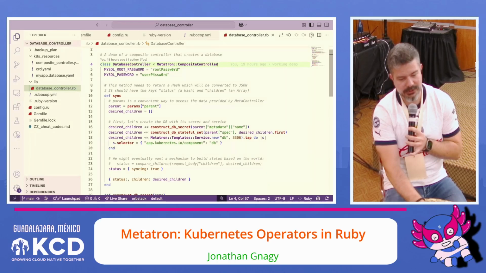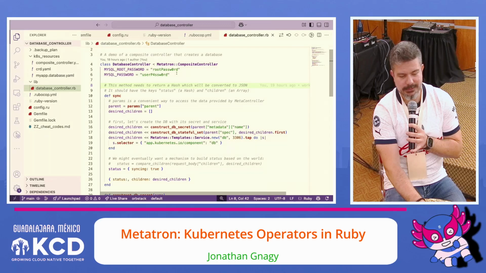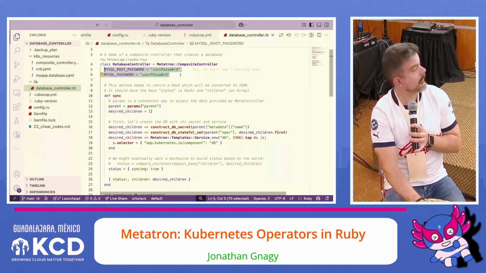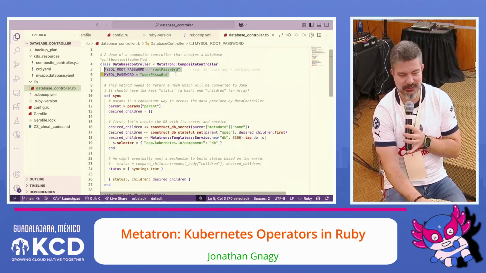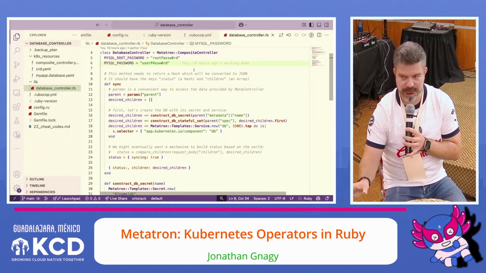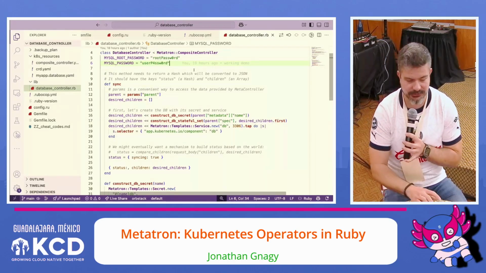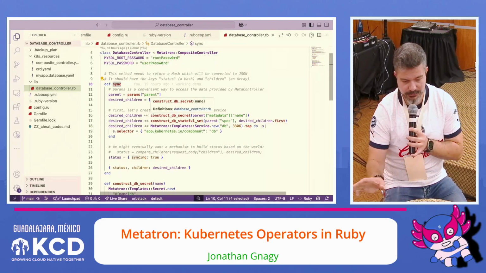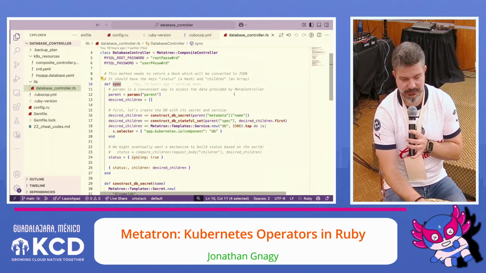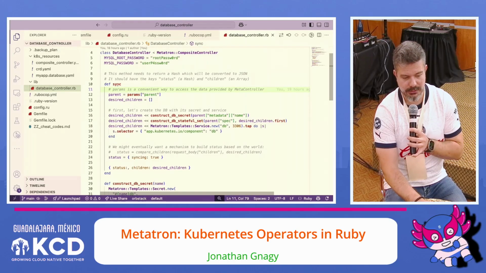So here I'm creating a subclass of Metatron composite controller. Usually you wouldn't have these as constants, but just to make it simpler, I'm just saying let's set some variables with some passwords, and we'll use those to provide the secrets and configure MySQL, that sort of thing. So here is the method that we had to define, the sync method. I broke that down into a couple smaller methods just to make it easier to understand, but the sync method is expected to return a hash.